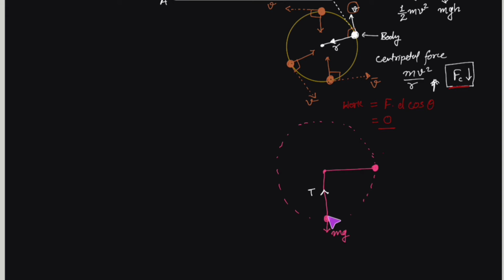Now, because the object is moving in a circular path, there has to be a net force towards the center. So this T should be more than mg, so that the net force is towards the center. So at this stage, tension would be more than the weight of the object, because of which there would be a net force of T minus mg towards the center, and this will act as a centripetal force, and the body would continue to rotate.